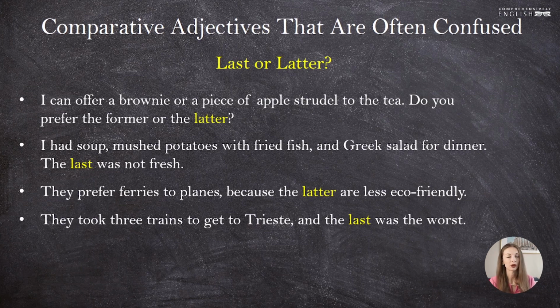That often happens when we have two halves of something, or two options between which we should choose. The word last is preferred when we have a long series of something. In the second example, for instance, we are talking about different dishes, Greek salad being the last dish mentioned, the last of the 3. So when it's more than 2, we prefer last.